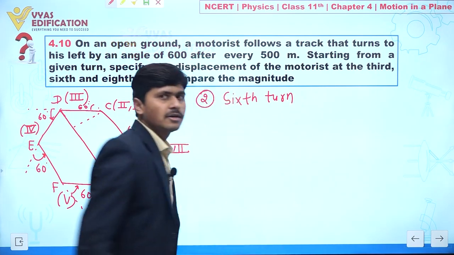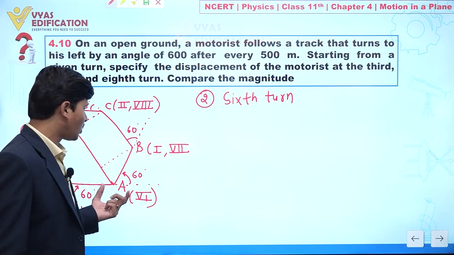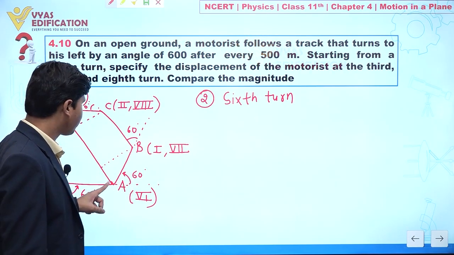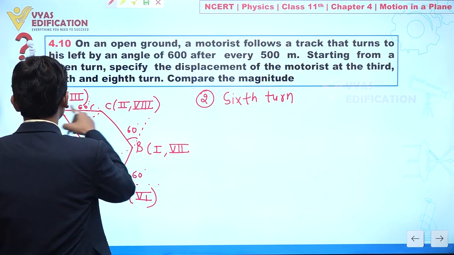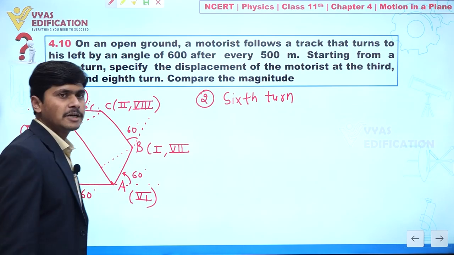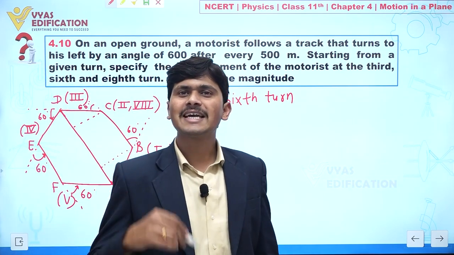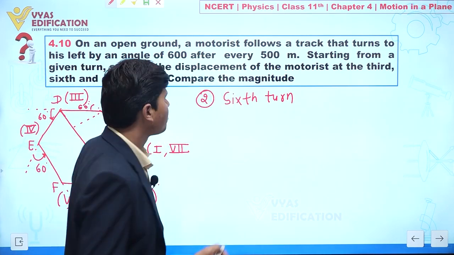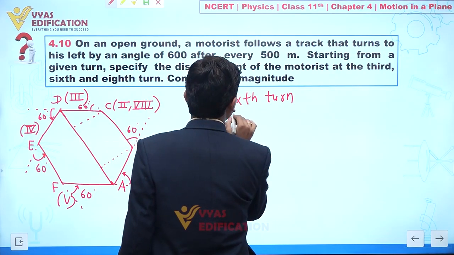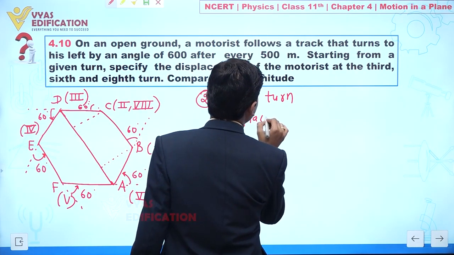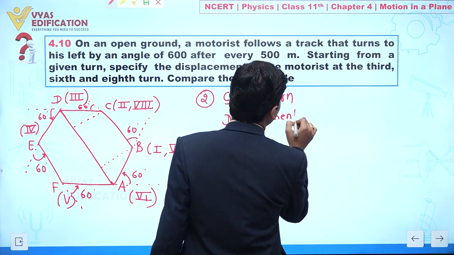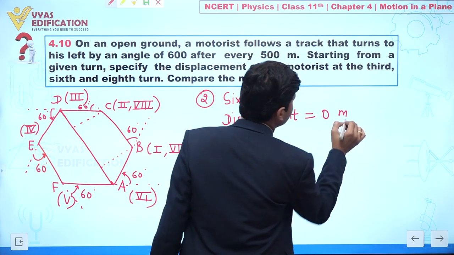Now we are going to discuss the second situation, that is the sixth turn. Let's suppose this motorist starts the journey from A. So we can say 1, 2, 3, 4, 5, 6. It means at the sixth turn the motorist is again at the initial position. So we can say the displacement of this motorist is 0 meter.